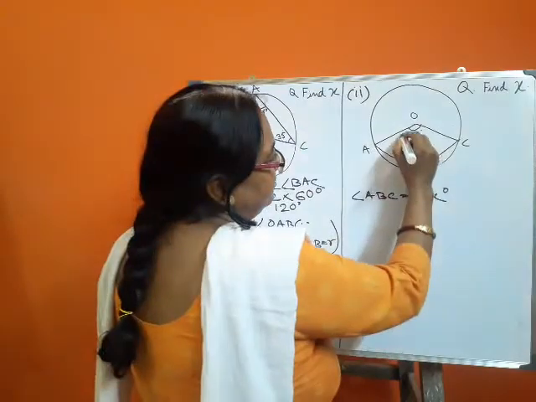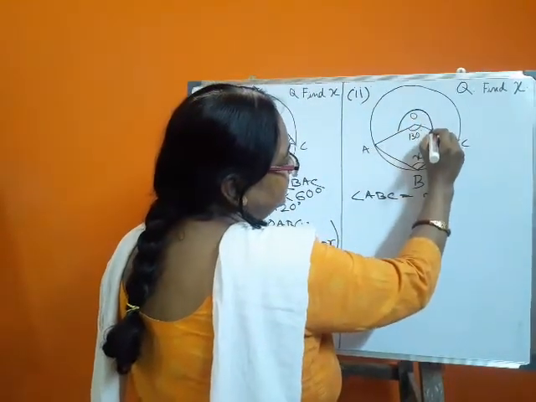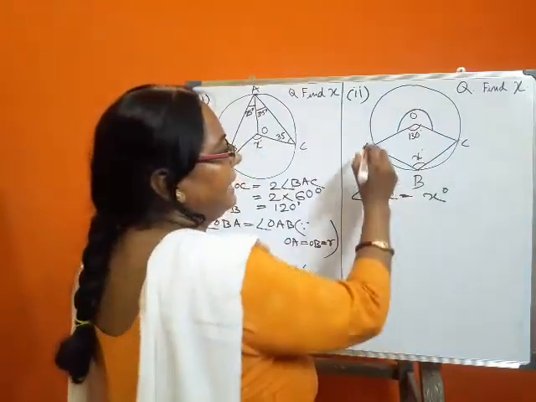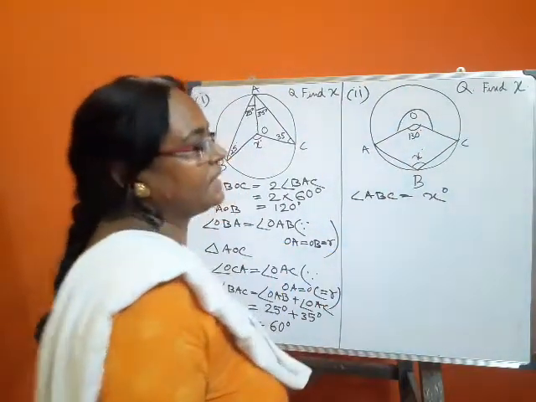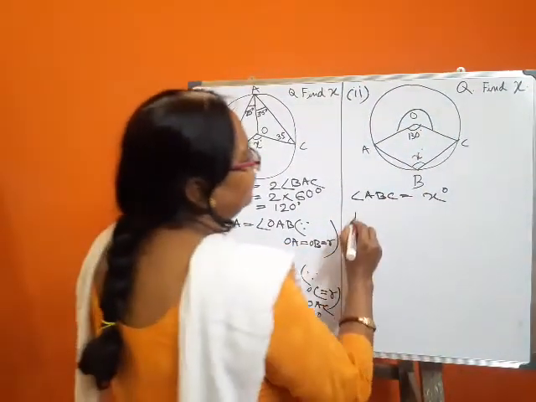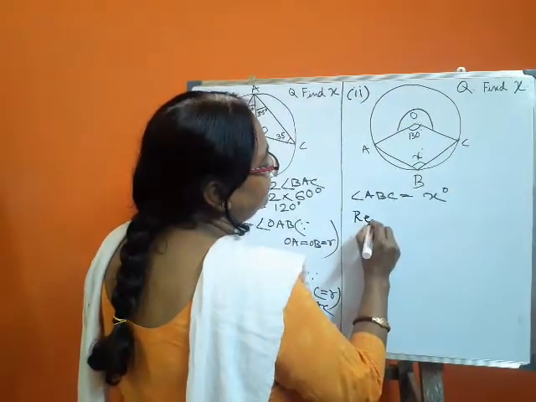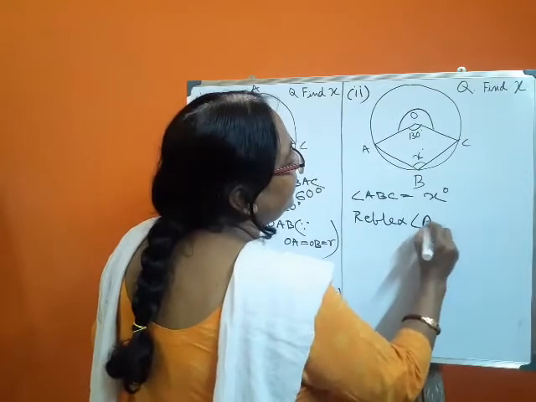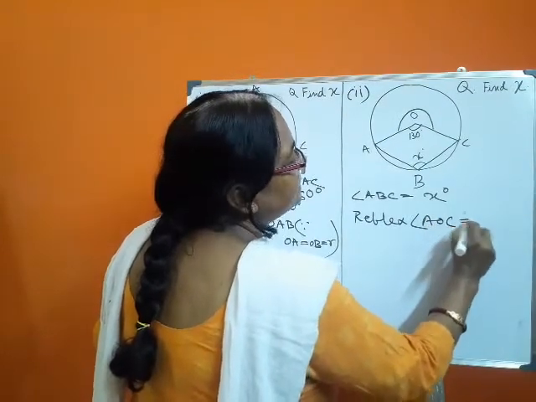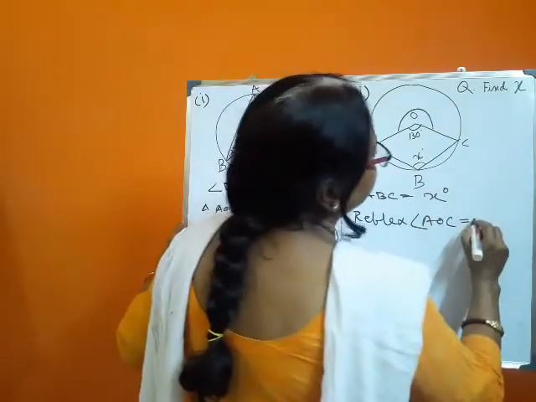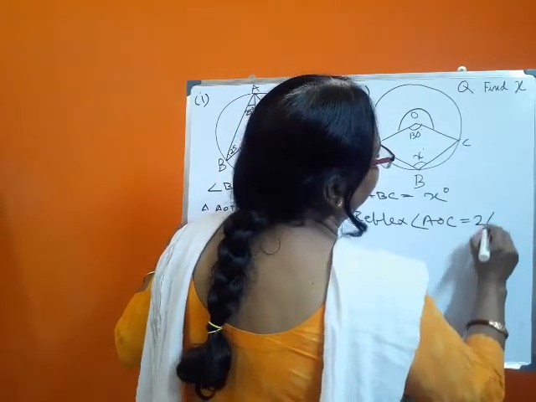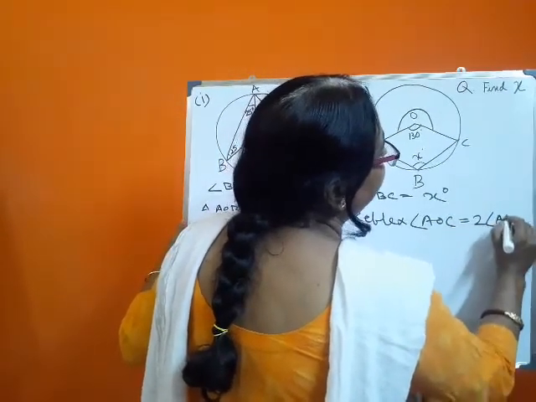This angle is called the circumference angle, and AOC is the center angle. So, given the reflex angle AOC is equal to 2 into angle ABC.